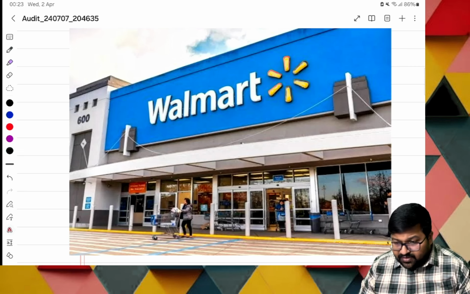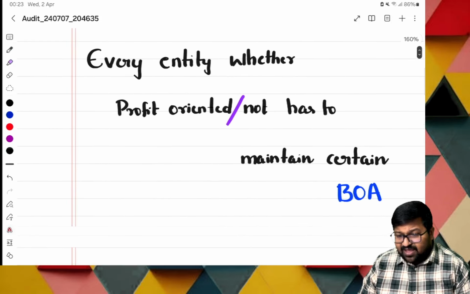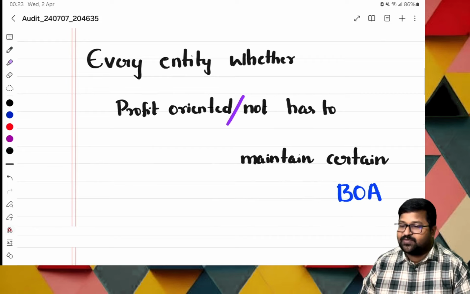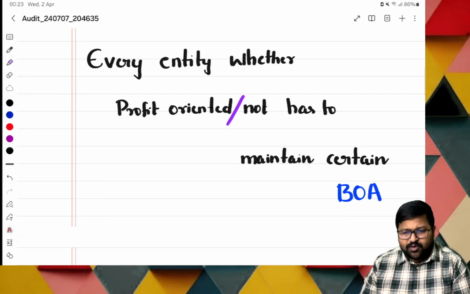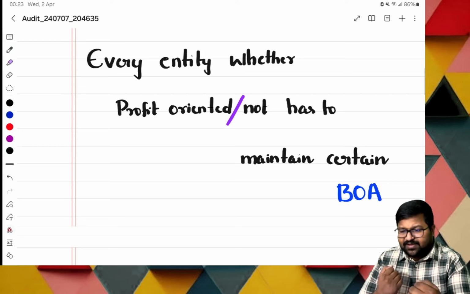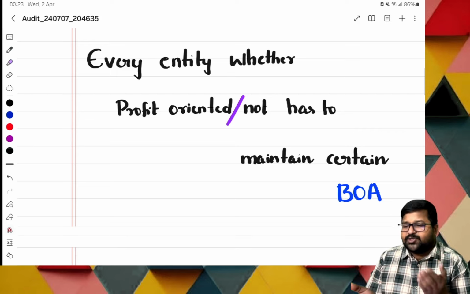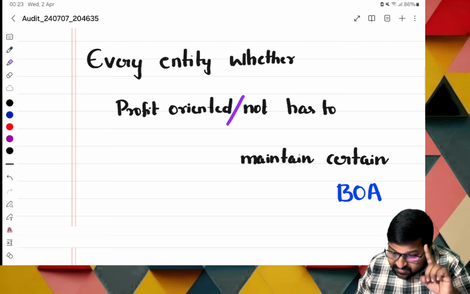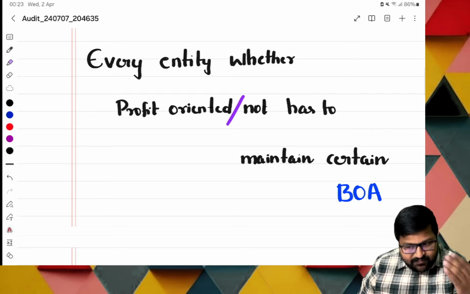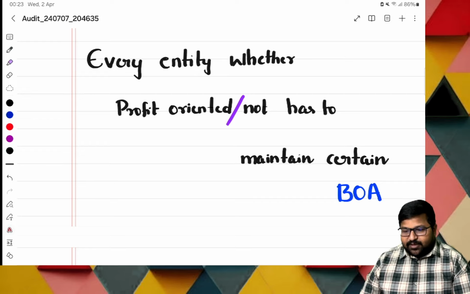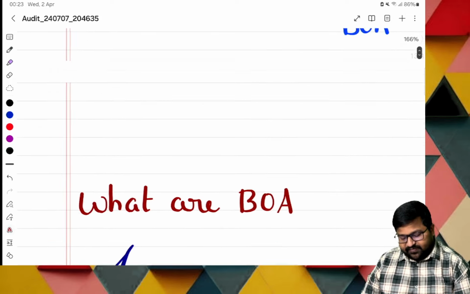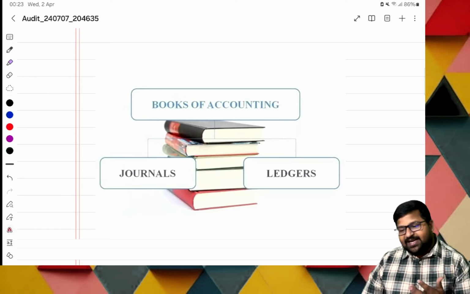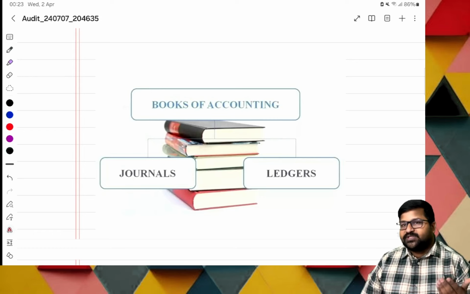If you go further, every entity, whether profit oriented or not, has to maintain certain books of accounts, because they want to know what is received and what is spent. Both received and spent should be recorded in some books of accounts. So now, what is meant by books of accounts? The very first definition I am dealing with is books of accounts. Books of accounts is very important. So what is books of accounts? The answer is in this picture. It includes journals and ledgers. It includes both journals and ledgers.